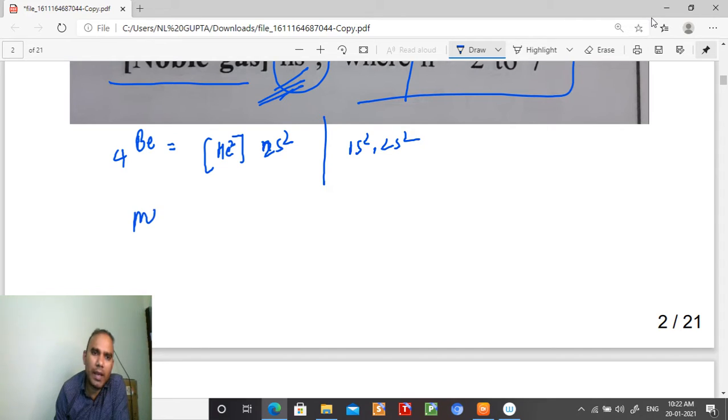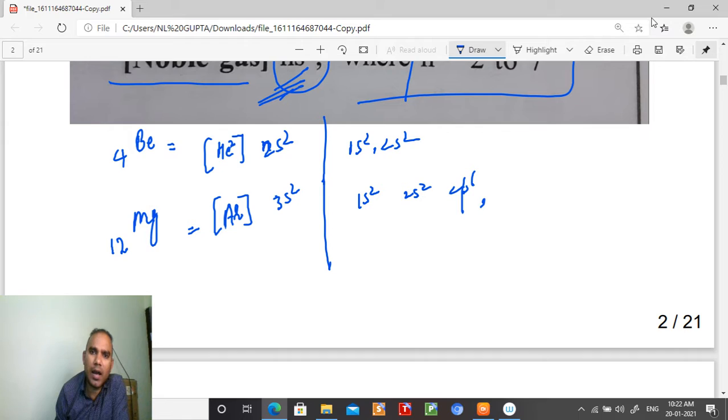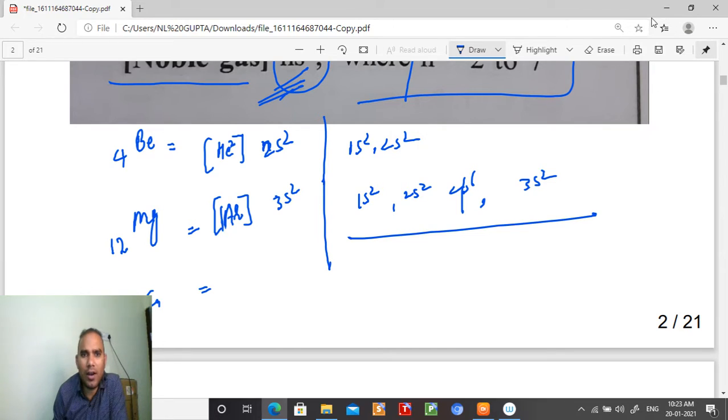If you talk about magnesium, it is 12, so you write argon and then 3s2, or you can write 1s2, 2s2, 2p6, 3s2. The configuration for calcium, which is 20, will be the noble gas before it, neon, not argon. Neon is 10, and argon is 18. So argon, and then comes 4s2.